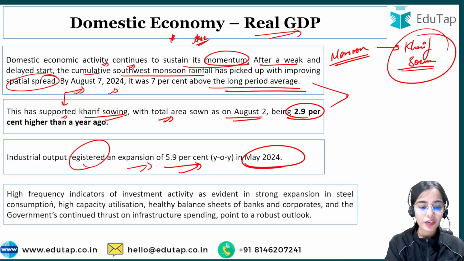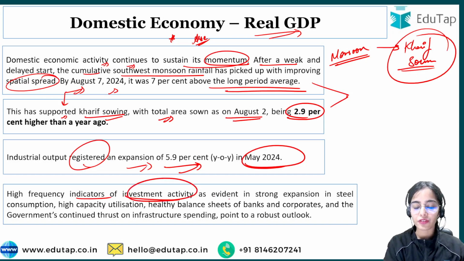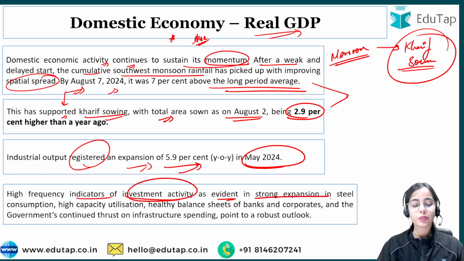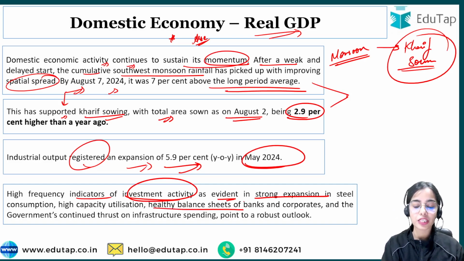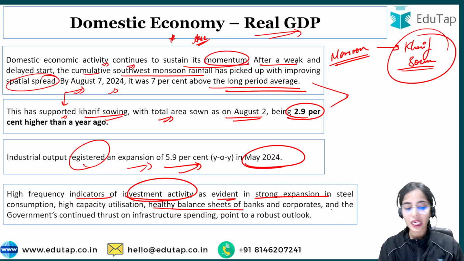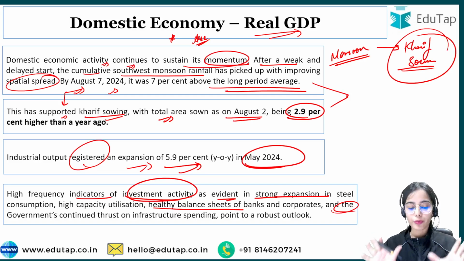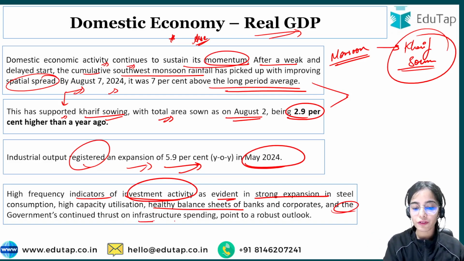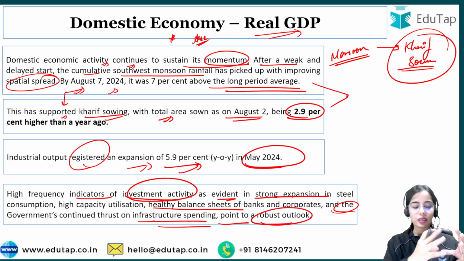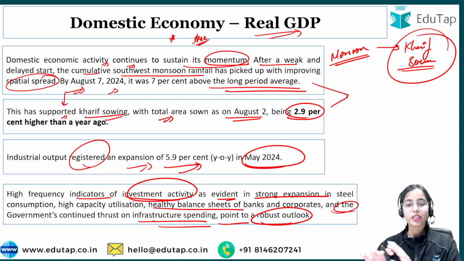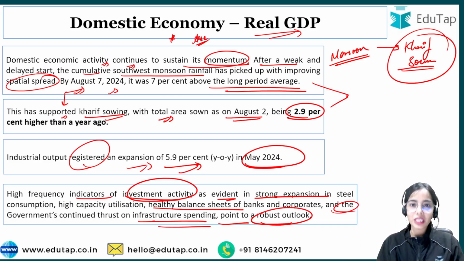High frequency indicators of investment activity, as evident in strong expansion in steel consumption, high capacity utilization, healthy balance sheets of the banks and the corporates, and the government's continued push to infrastructure spending, point to a robust outlook. So not only agriculture, industry or services, but even the investment in the country is showing improvement.